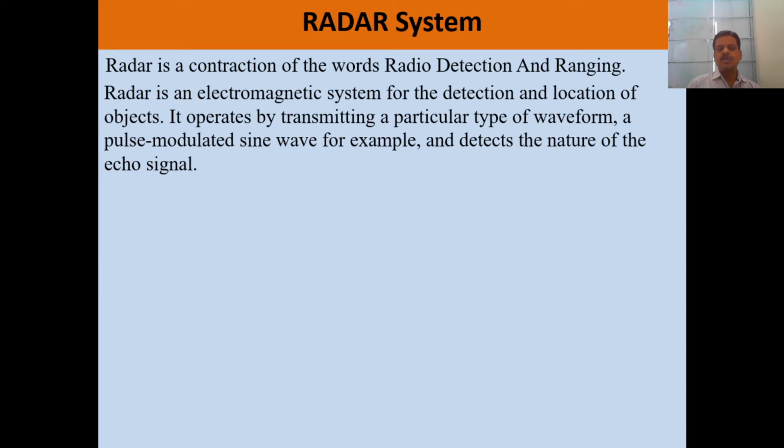Radar works on electromagnetic waves for the detection and location of objects. It operates by transmitting a particular type of waveform, which is a pulse modulated sine wave, and detects the nature of the echo signal which is coming from the object.